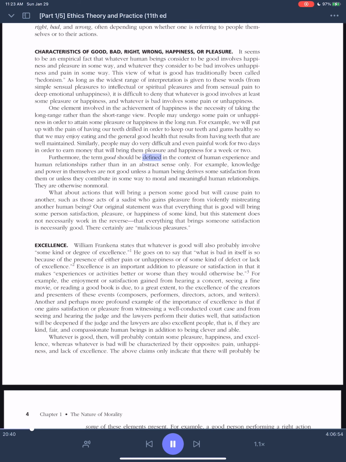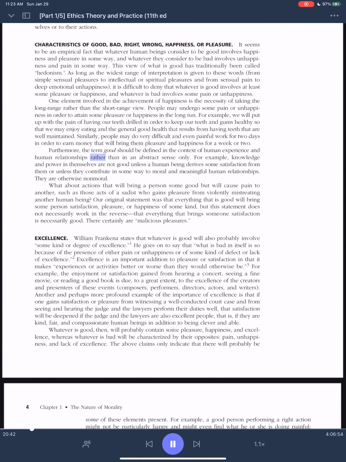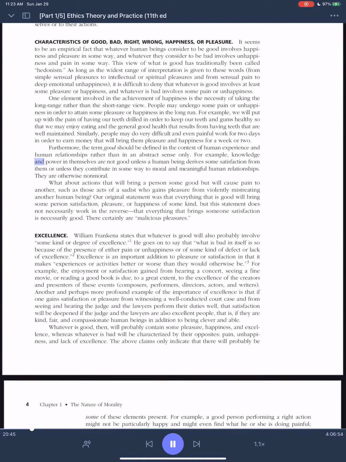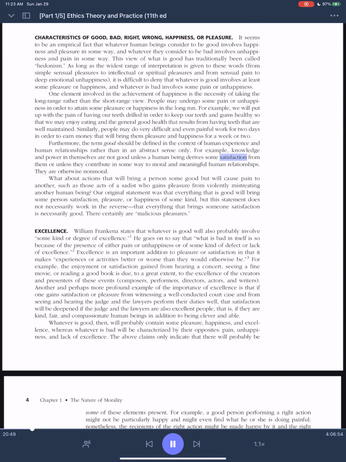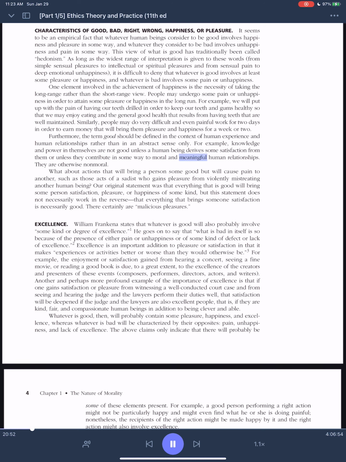Furthermore, the term good should be defined in the context of human experience and human relationships rather than in an abstract sense only. For example, knowledge and power in themselves are not good unless a human being derives some satisfaction from them or unless they contribute in some way to moral and meaningful human relationships.